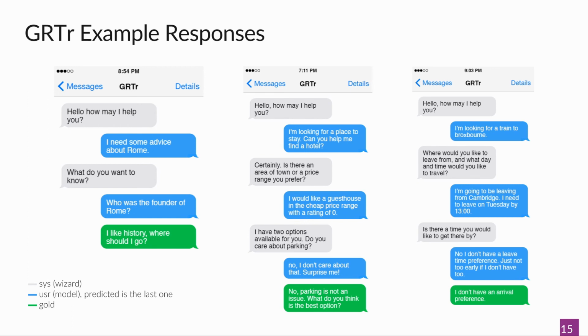In the second example, the system question is "I have two options available for you. Do you care about parking?" Our response is "No, I don't care about that, surprise me." And the gold response is "No, parking is not an issue. What do you think is the best option?" As you can see, both responses work here, but the only word they share in common is probably the word "no." That might explain why the responses produced by GPT-2, with the additional source of diversity being the top-p sampling enabled in the decoder, are preferred by human judges, but at the same time, in the automatic evaluation on MultiWOZ, weren't the best in strictly following the reference.